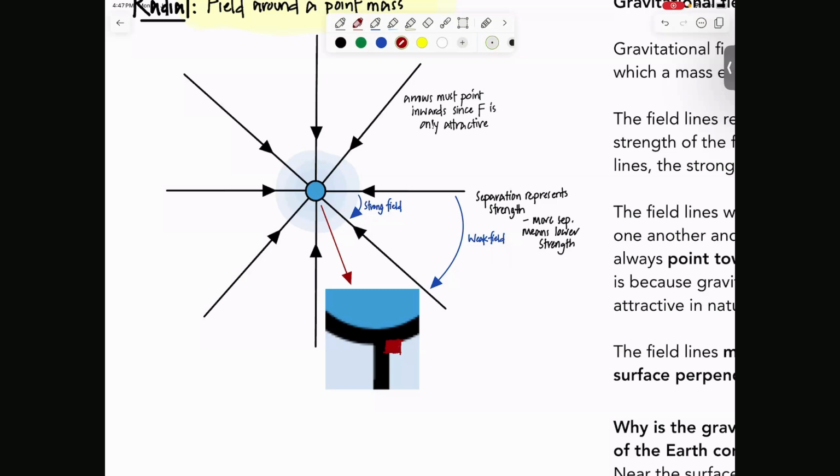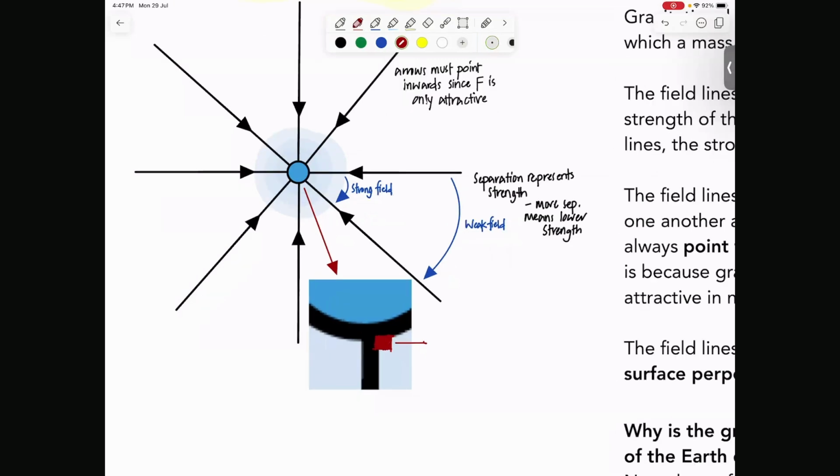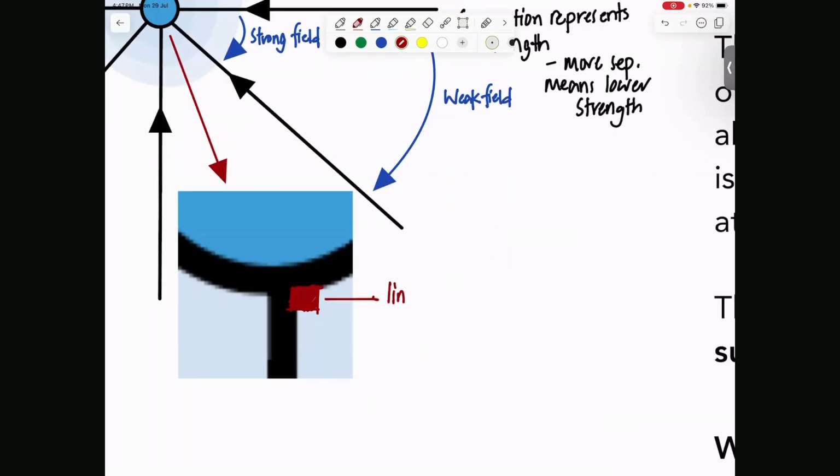So lines must leave perpendicularly to the surface.